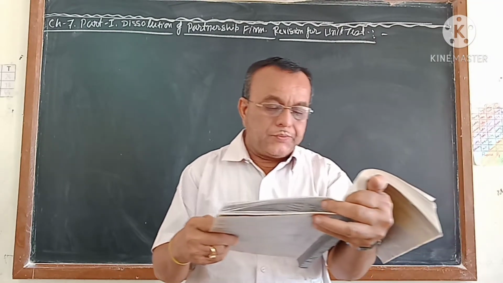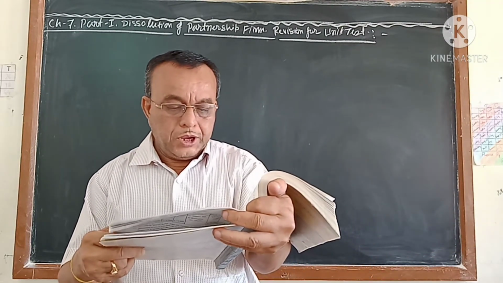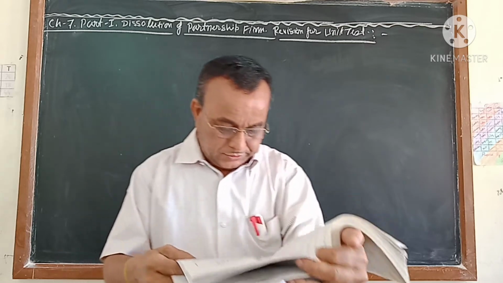On page number 275, point number 2, meaning of dissolution, I already marked it.